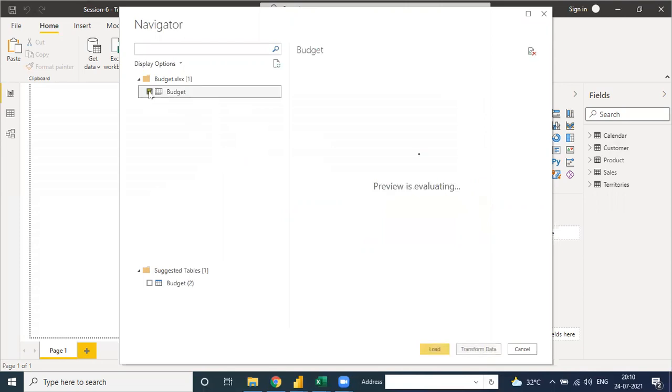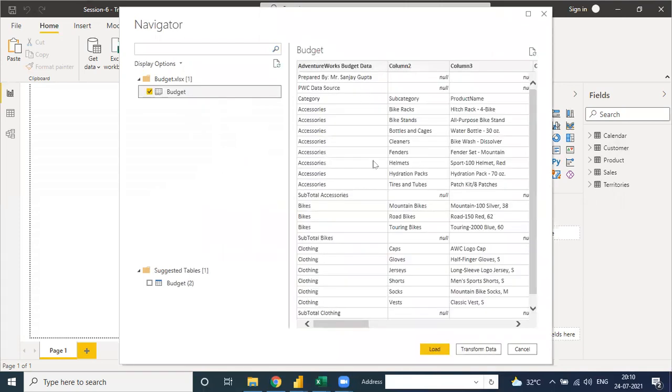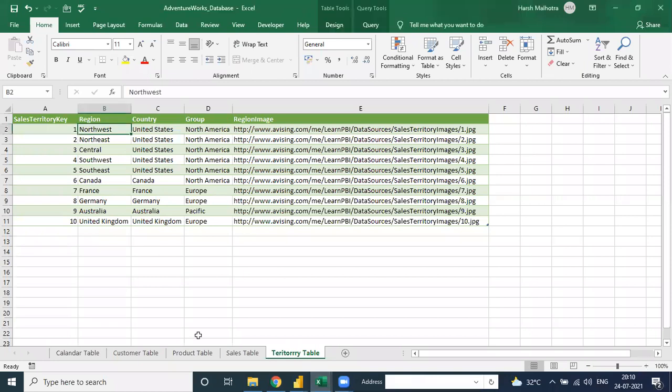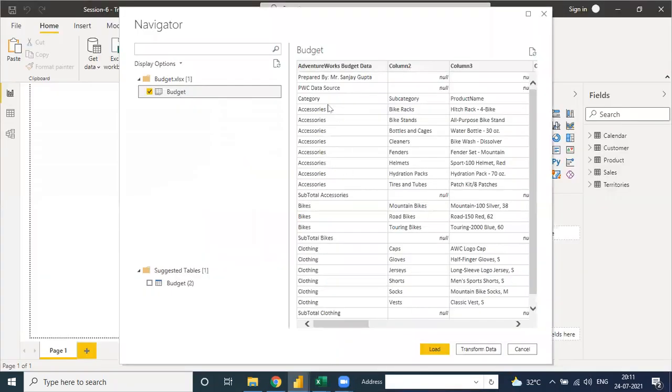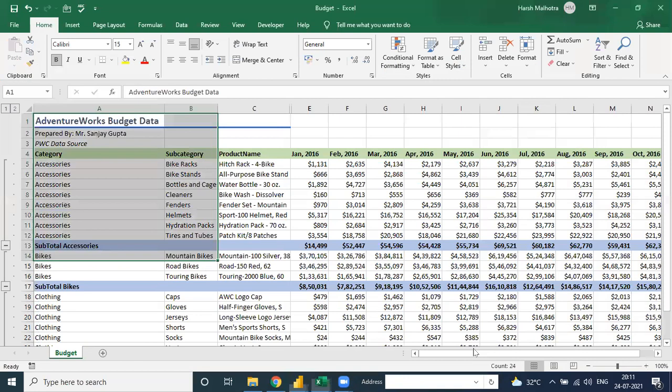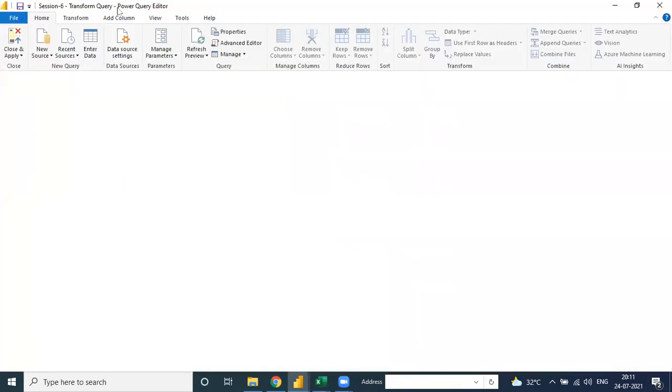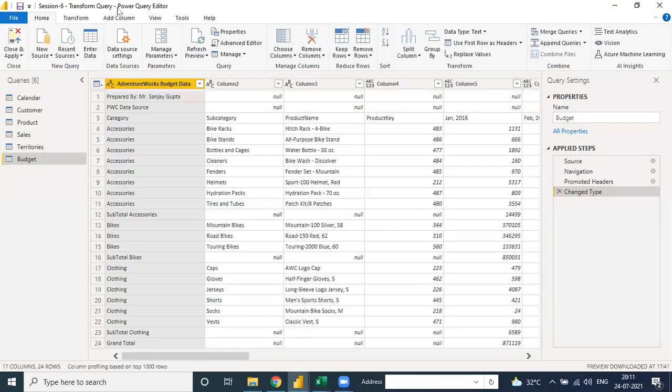Okay, so when I click on the budget, see all the data is in the same format as in Excel. The complete format is the same when you pull out the report, and this time you don't need to load the data, because the data has null values as well as unwanted columns. We need to remove these columns and do some cleanup of the data. Then we need to click on transform data, and see, a new window opens. It's the Power Query Editor. It's very powerful, it's a kitchen. Okay, it's a cleanup kitchen.